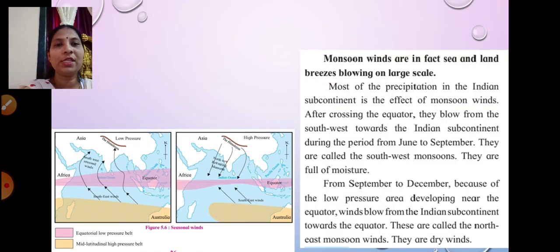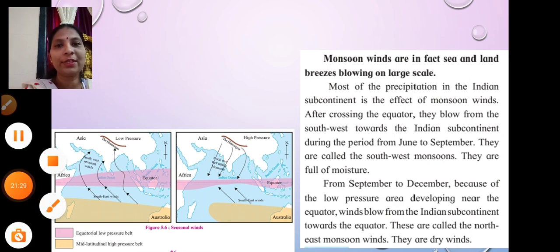So this is what we learned today about local winds and monsoon winds. Local winds blow in a specific region over a period of time, and they affect the climate of that particular region. Then we learnt about the land breeze and the sea breeze, and we learnt about the seasonal winds, that is the monsoon winds, the southwest monsoons and the northeast retreating monsoon winds. I hope that is clear to you, children.